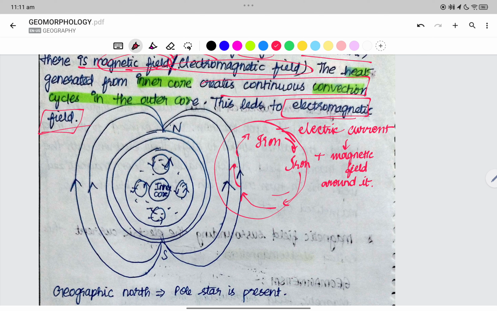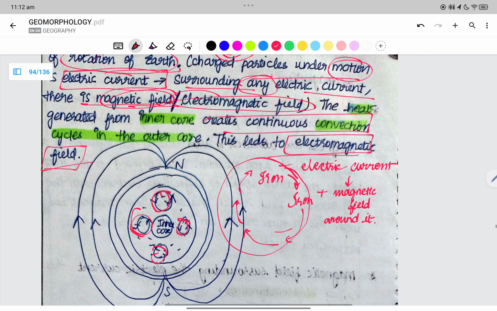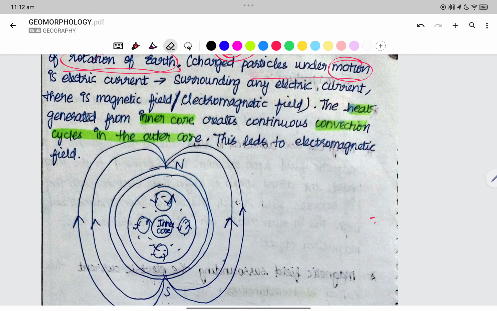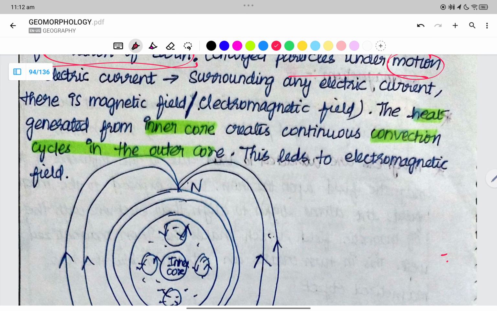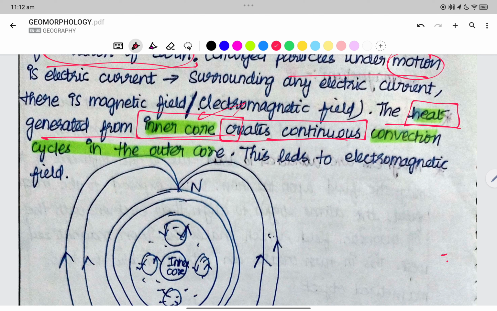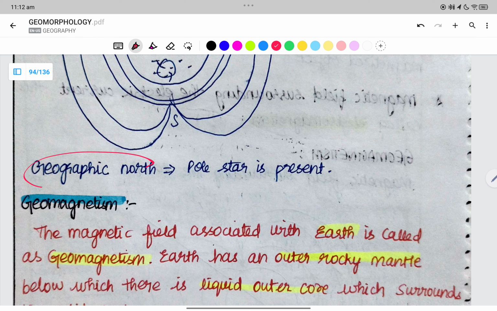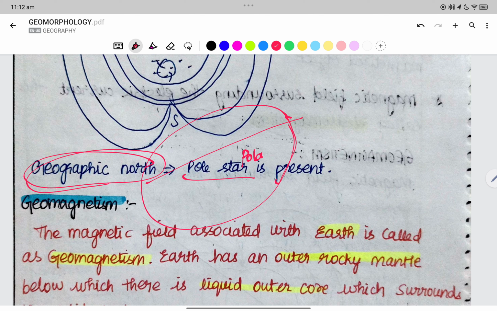There is a continuous convection, even convection current cycles in the outer core. The heat generated from the inner core is creating these continuous convection cycles in the outer core, which is leading to the electromagnetic field. Geographical north is where the pole star is present. Pole star Polaris in the North Pole is present in the geographical north.